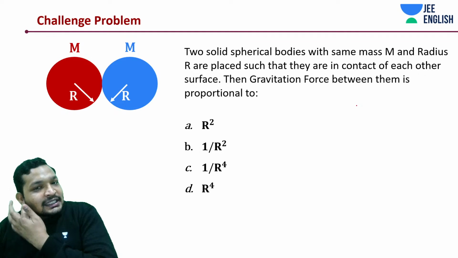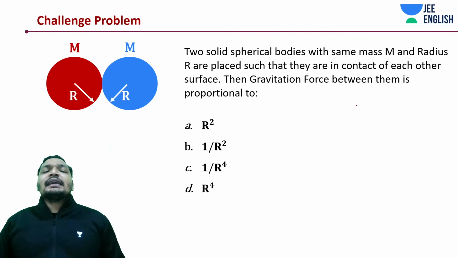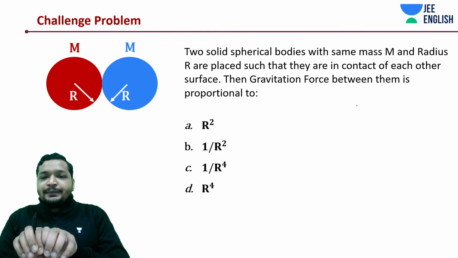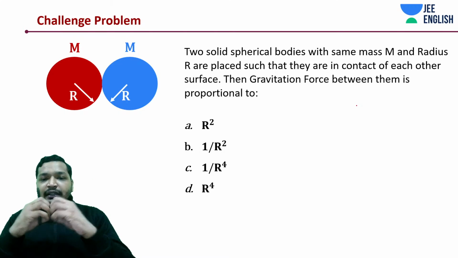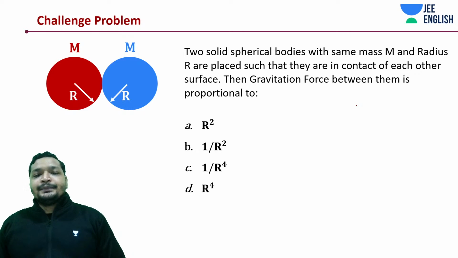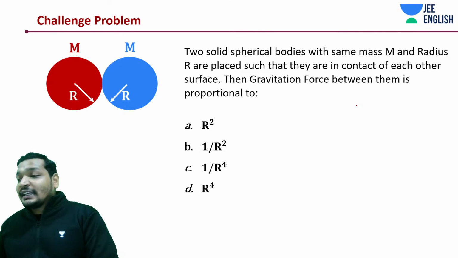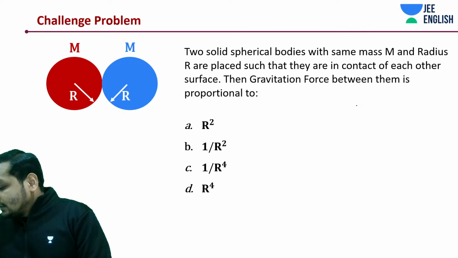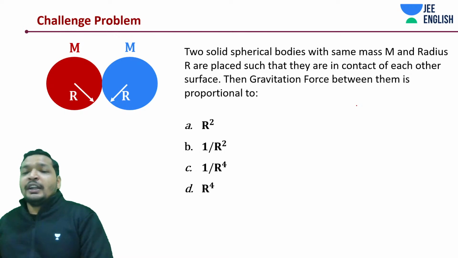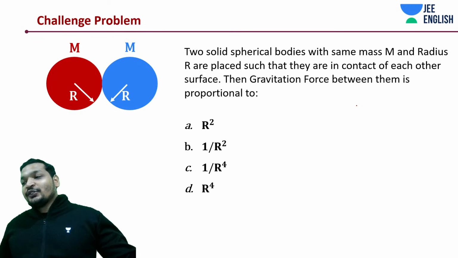Okay, what does the question say? Two similar spherical bodies with same mass and same radii are placed such that they are in contact with each other. Okay, they're just touching each other. The gravitational force between them is going to be proportional to how much? Think about it carefully, guys. Anyone? I'm just expecting wrong answers from you so that we can get into this question.